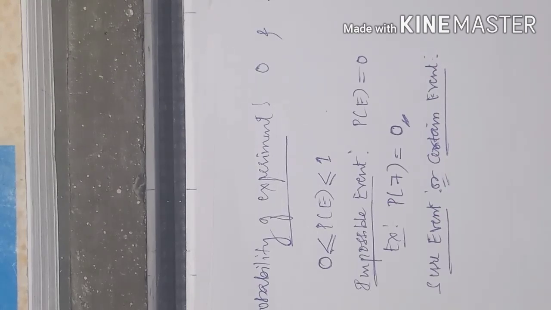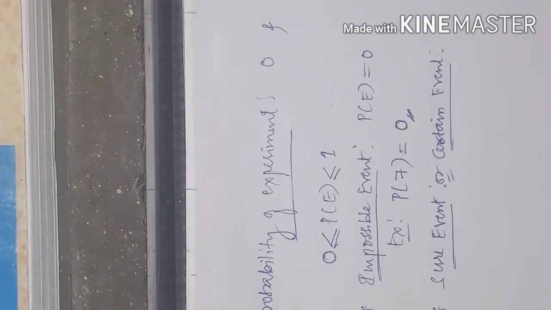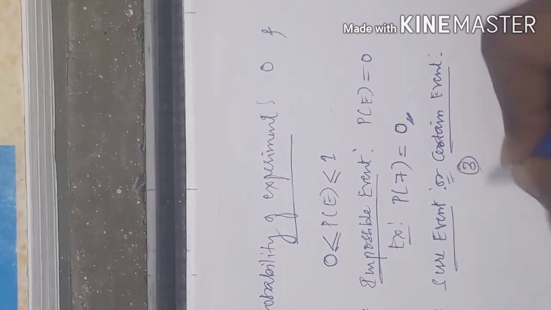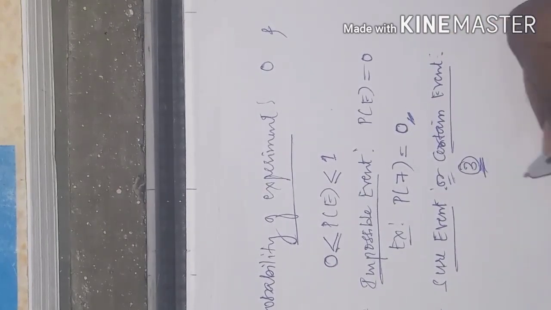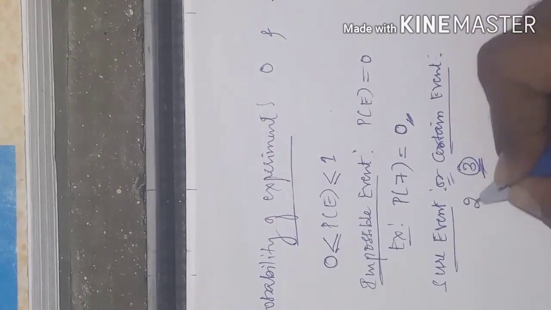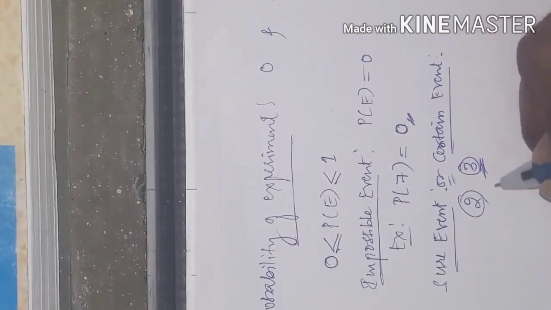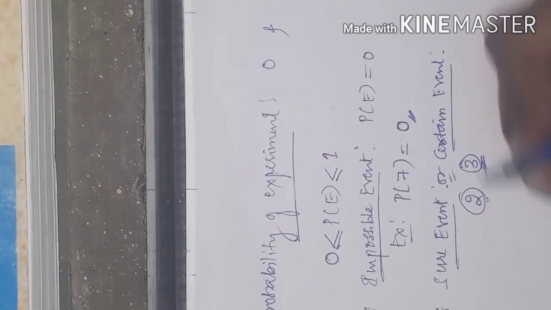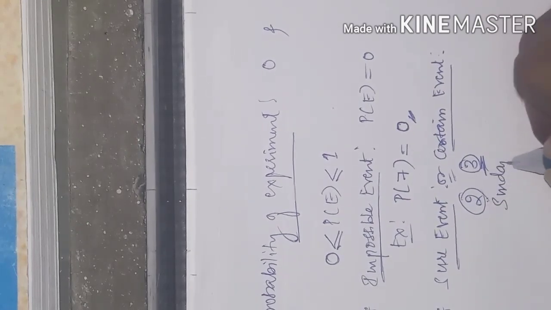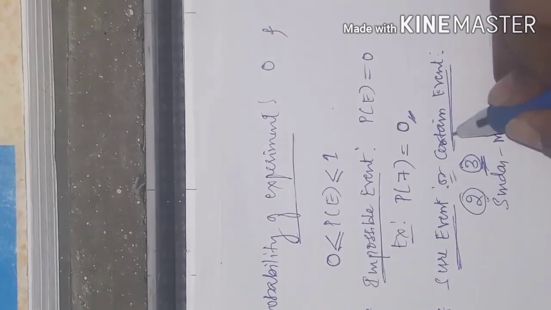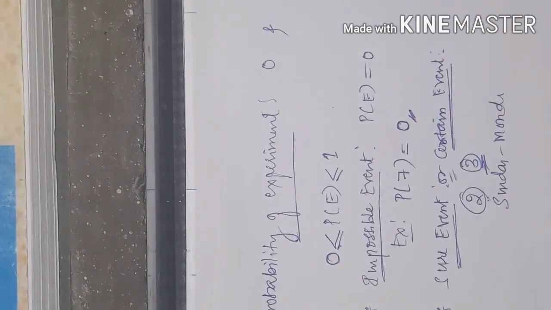For example, what is the succeeding term of 2? Definitely 3. I can say that 3 is the succeeding term of 2. After 2, 3 only comes. Whether 5 comes? No, it is not possible. After Sunday, Monday only comes. So these are called a sure event or a certain event.